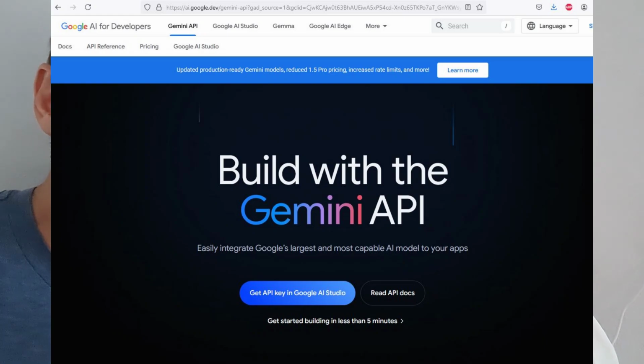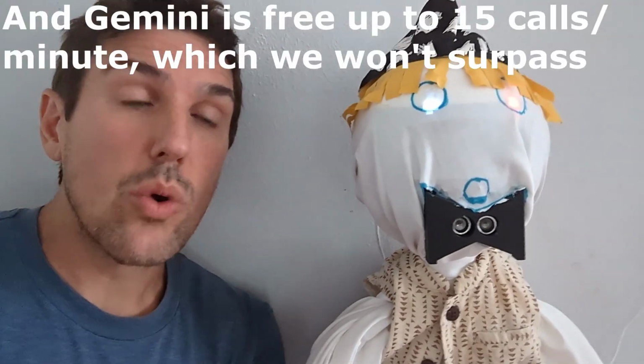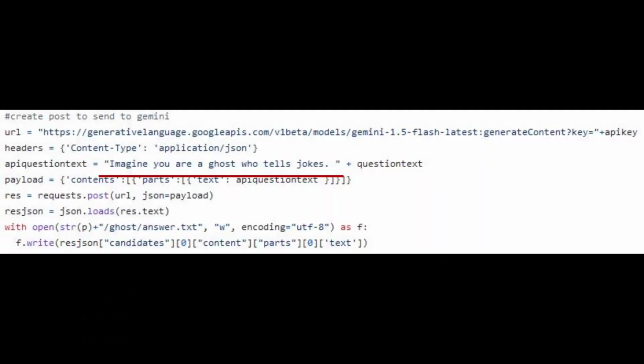The third thing is we actually send that text off to Google Gemini to get a response. The reason for that is it's a good, big, large language model and it's fast. So we prepend all of our requests by saying, pretend you're a ghost that likes to tell jokes. And that's how we get all of those punny, ghosty responses.